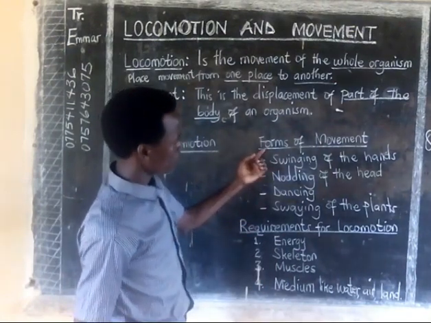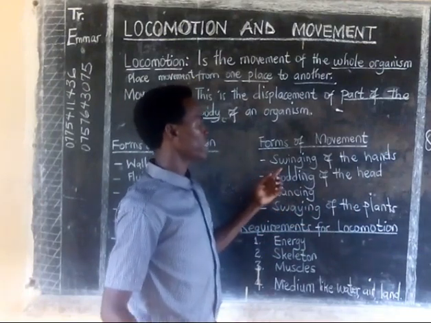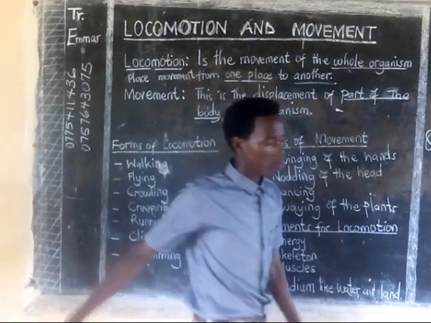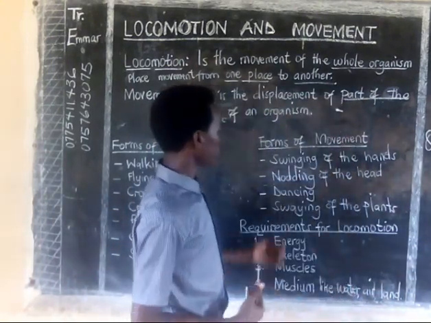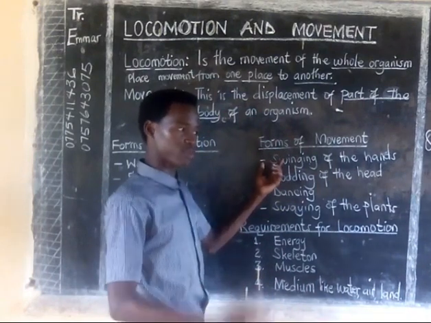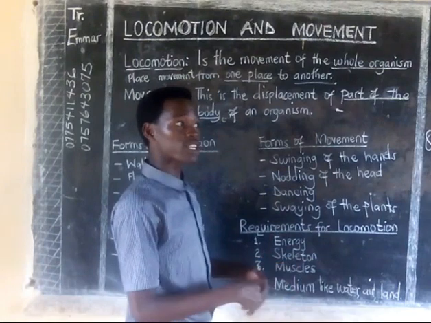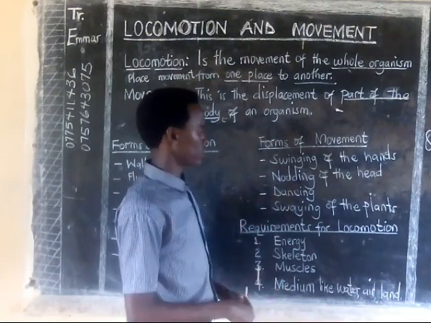For example, we have different forms of movement, like the swinging of the hands. In case you are moving and the hand keeps on swinging, that is movement. The nodding of the head, for example, somebody calls you and you say yes, that's movement.